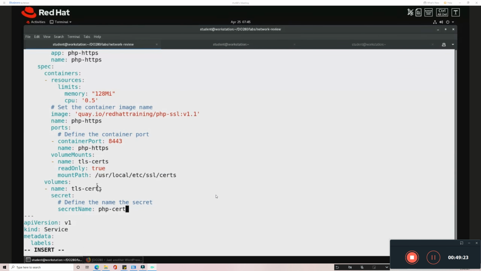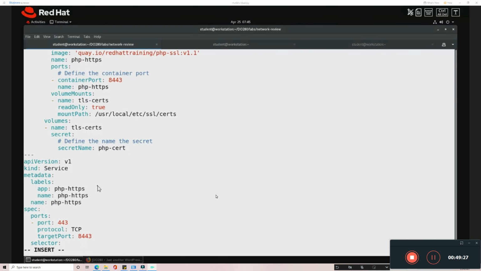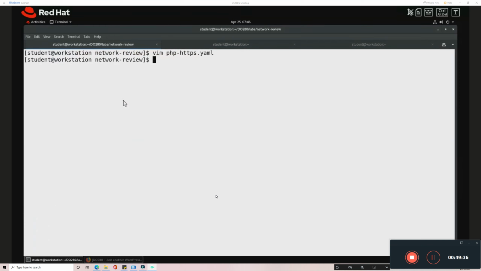So I'm going to save this file. The other things are fine. At the service level, I don't need to give anything. The service port number will be 443, linked to the target port, which is my container port, 8443. So I'm saving the file.